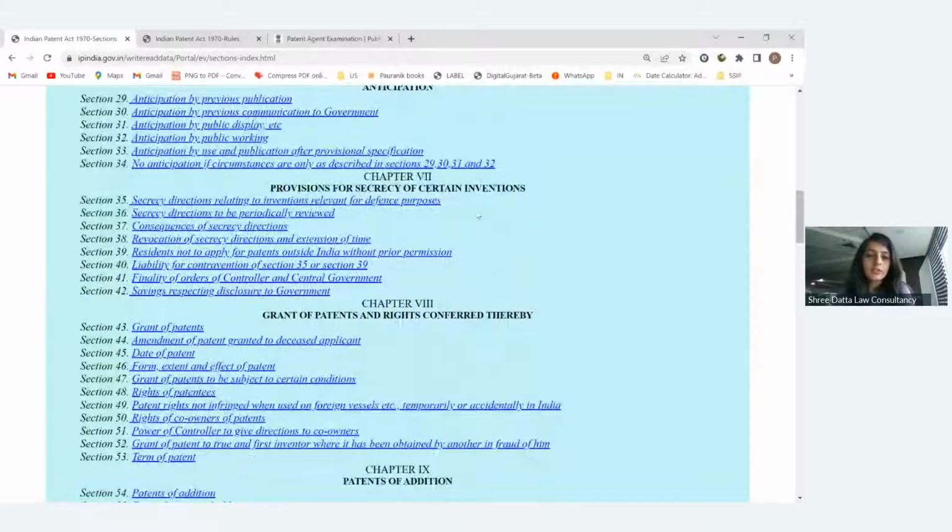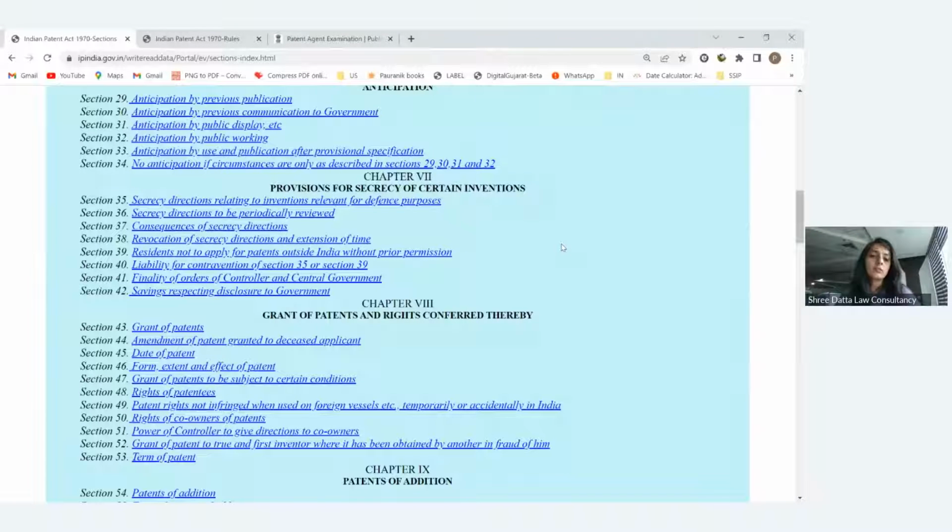Then this chapter relates to the secrecy directions of certain inventions. Some inventions are related to defense purposes. If someone files a patent application for such defense related inventions, whether a product, process or any device, that invention will not be published.